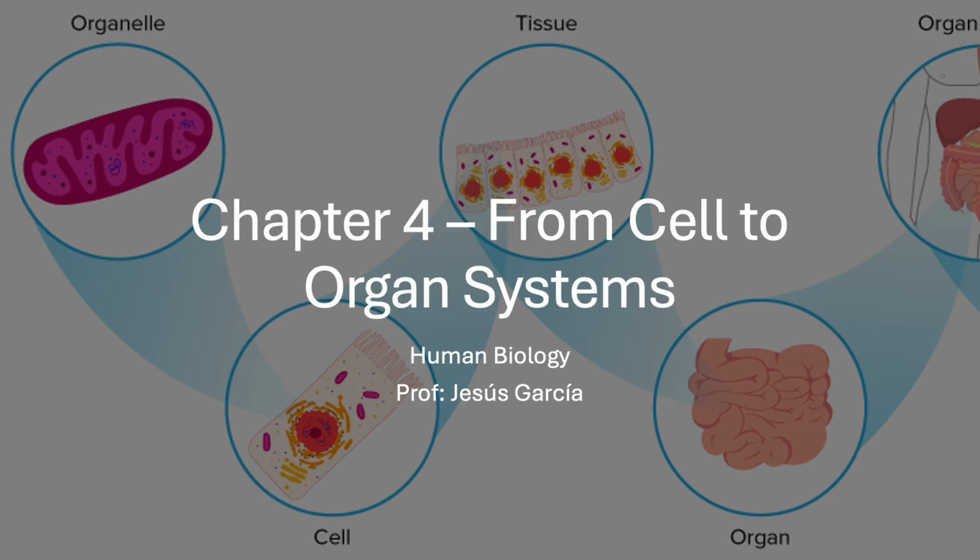A single cell may carry out basic tasks, but survival of the organism requires the integration of many cells working in cooperation. As we go through this chapter, focus on how specialization of cells allows the division of labor and how organ systems coordinate to maintain homeostasis, the internal balance that allows us to thrive even when the external environment changes.